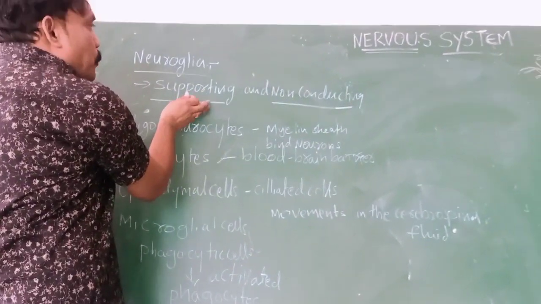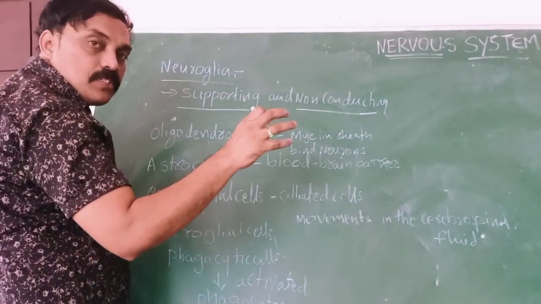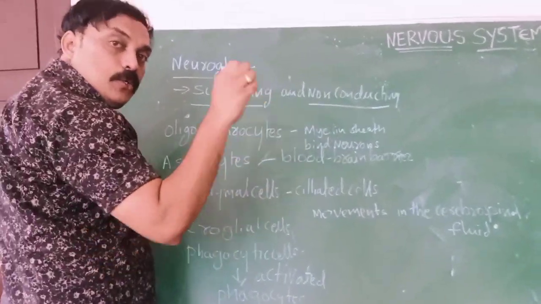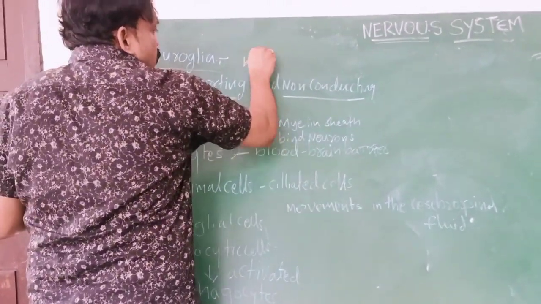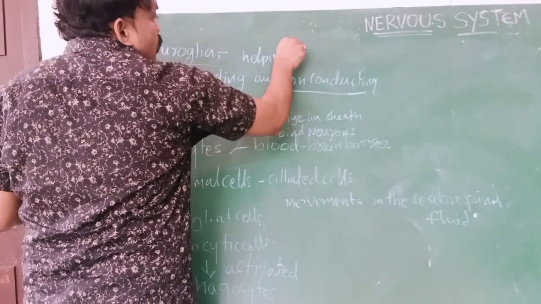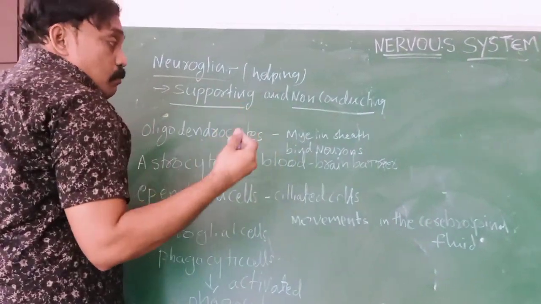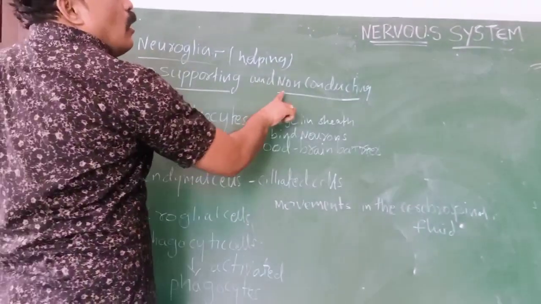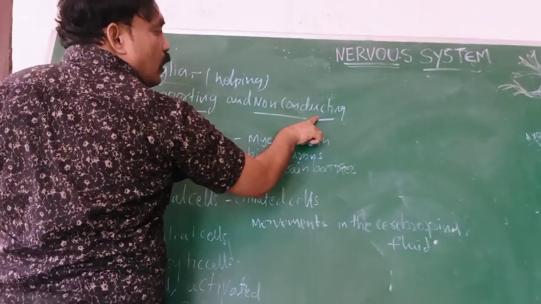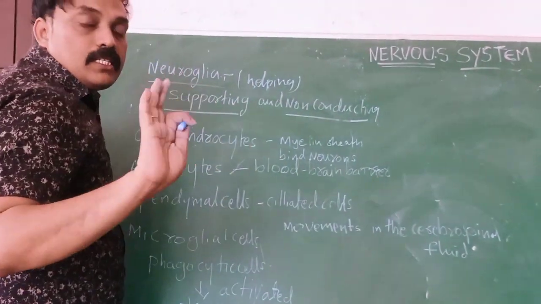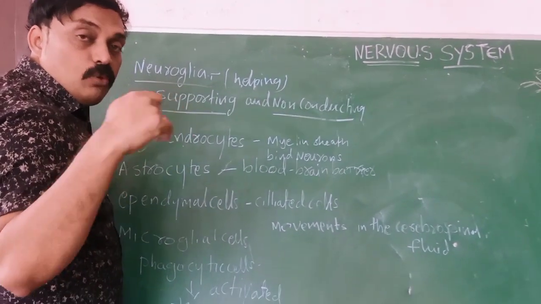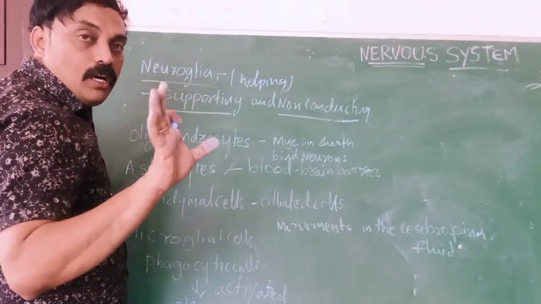Supporting means they help the neurons. And non-conducting means they will not conduct any messages or impulses. They just give support to the neurons.